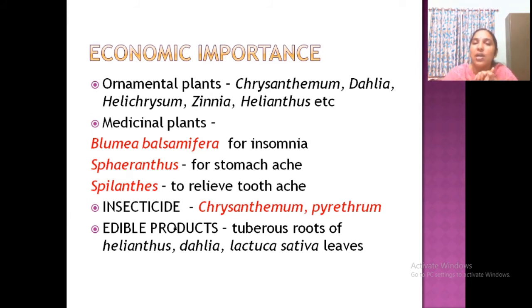Then corolla, that is ligulate or tubular. And calyx modified into pappus, bristles or awn-like structures. Then androecium syngenesious with filaments free, anthers fused. Then gynoecium with a unilocular, bicarpellary, inferior ovary with basal placentation. And fruit is cypsela.